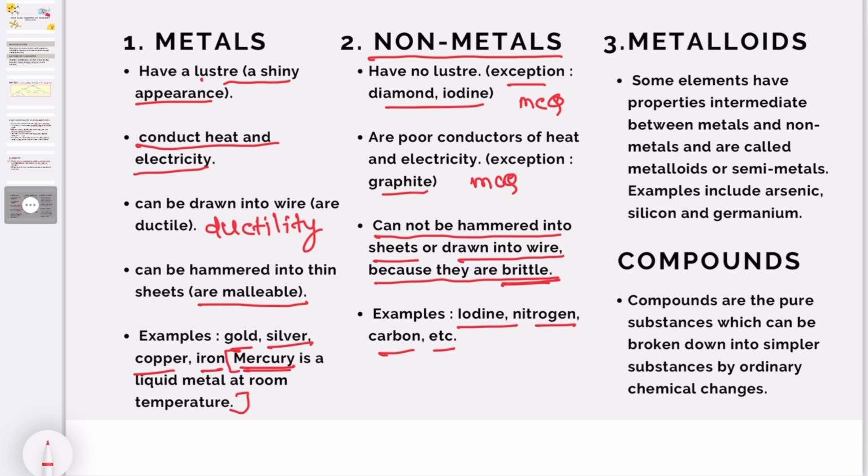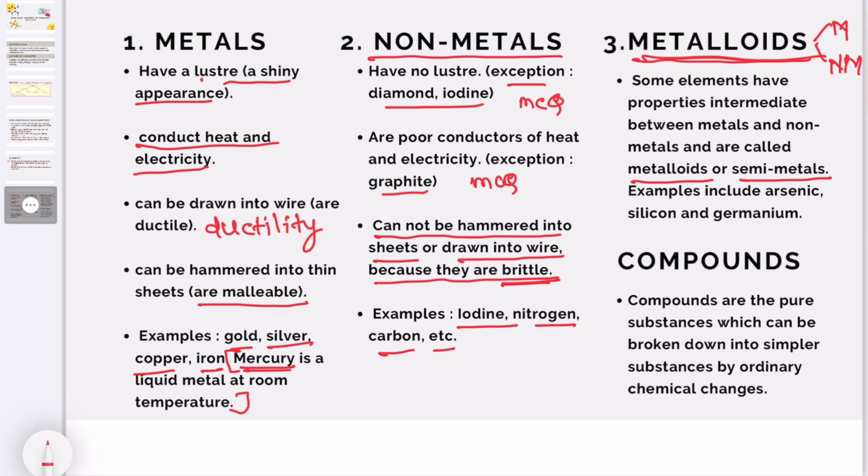The next element type is metalloid. Metalloids are some elements that have properties intermediate between metals and non-metals, and are called metalloids or semi-metals. ओके, मेटालॉइड्स ऐसे सब्सटेंस होते हैं जो मेटल्स एज वेल एज नॉन मेटल्स दोनों की भी प्रॉपर्टी शो करते हैं, इसलिए हम उसे क्या कहते हैं? मेटालॉइड्स और सेमी मेटल्स.